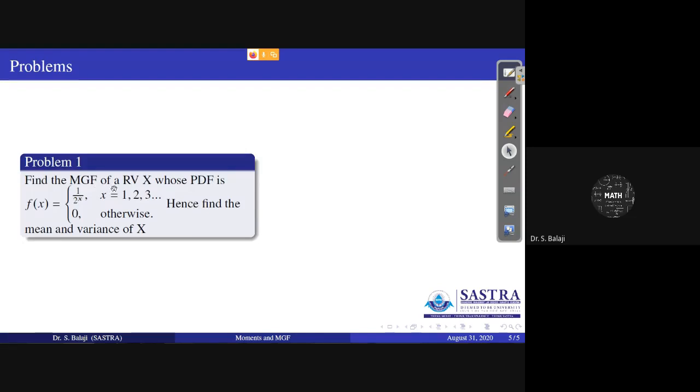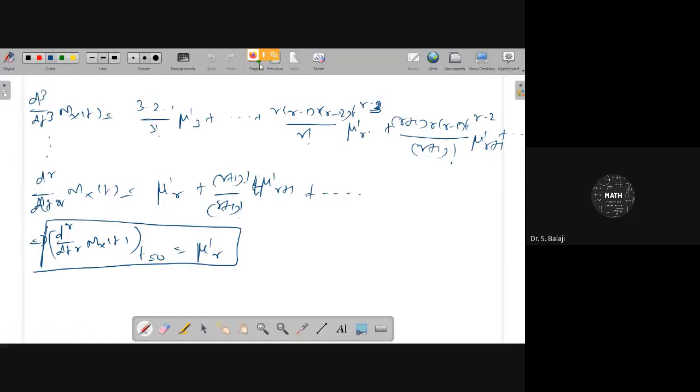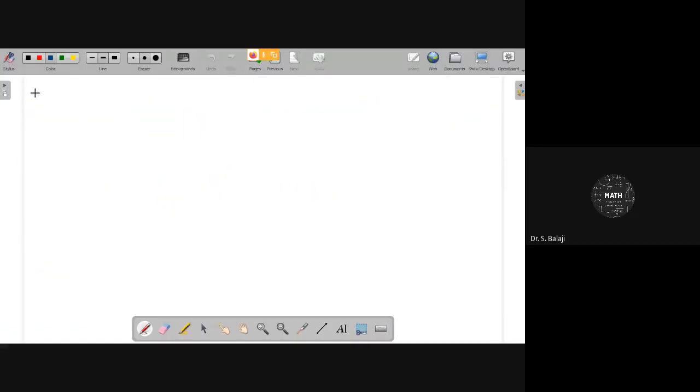You can use summation or integration, and because it is a discrete random variable, you can use summation. Already this is a PDF. A coin is tossed until tail appears or head appears. For that type of problem, you can get this kind of PDF. Already you have seen it in yesterday's class. Now you can see the solution of this problem in this manner.